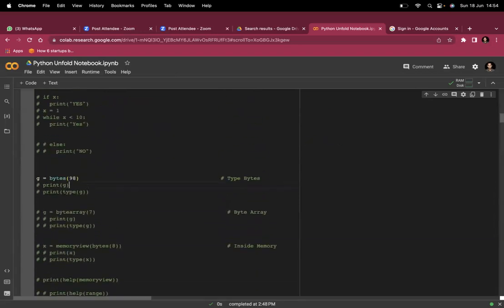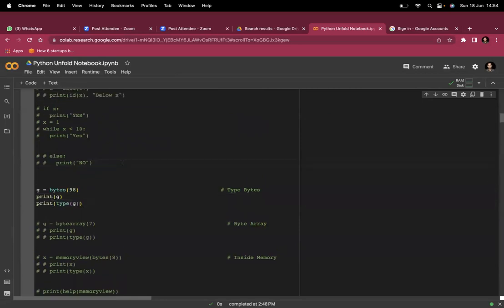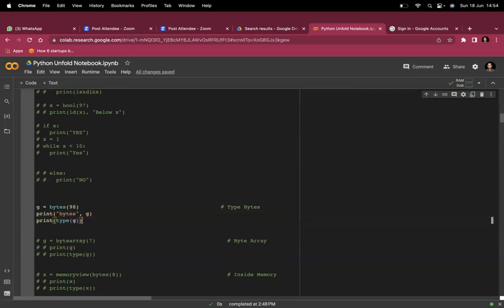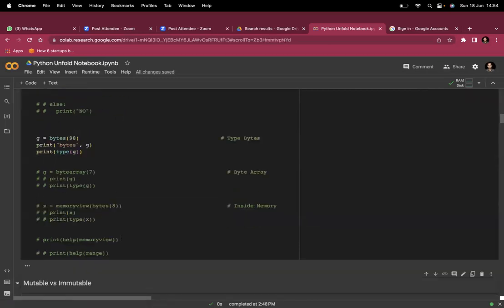If you will see, when I print this, let me check bytes, just adding additional information for the user, bytes, and then enter.